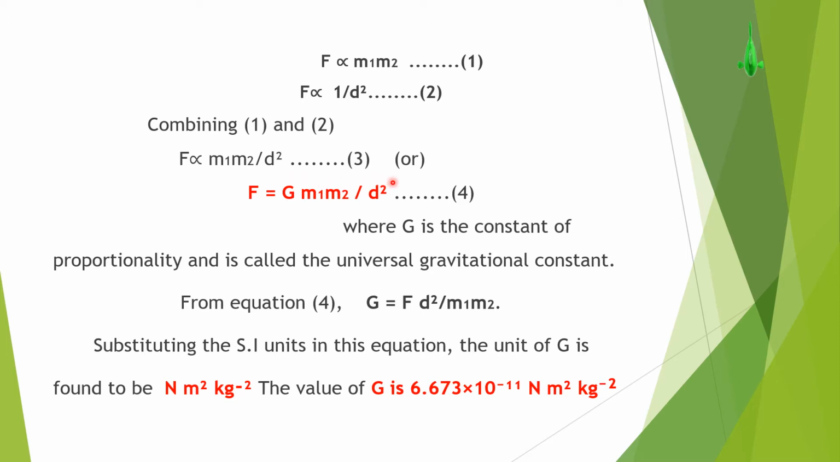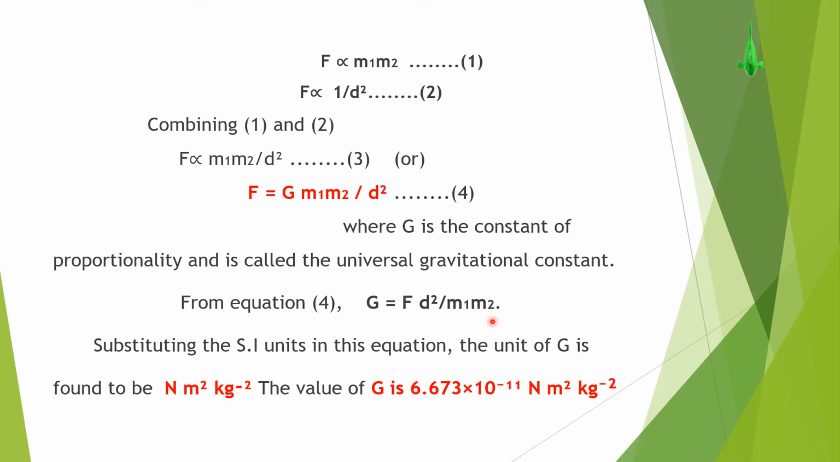square. Here this is equation 3, and here we get F is equal to capital G, which is nothing but the constant of proportionality. Here we are taking the proportionality constant as G, which is known as the universal gravitational constant, capital G. So F is equal to G m1 m2 divided by d square. Hence the gravitational constant G is what we want, so that G is equal to F into d square